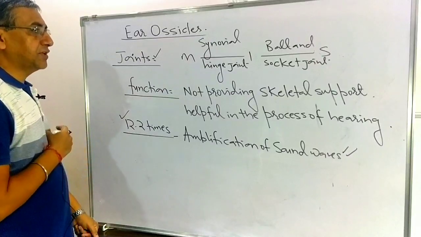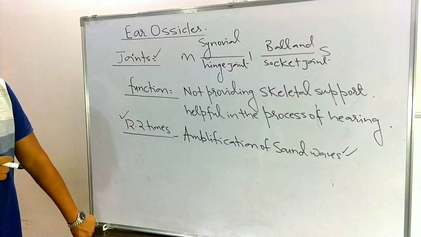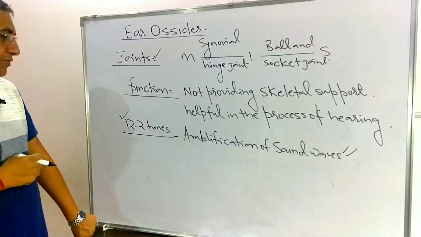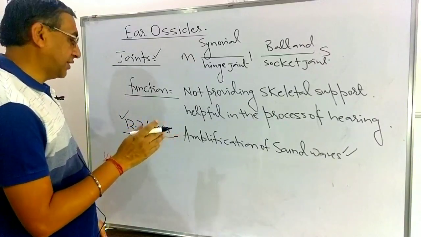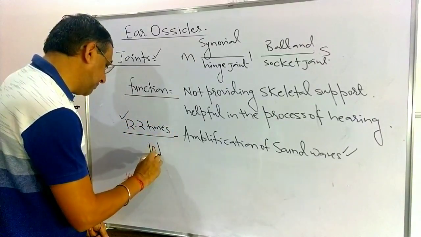So the ear ossicles are not providing skeletal support, but they are helpful in the process of hearing. 12.2 times, that is the amplification of sound waves here.